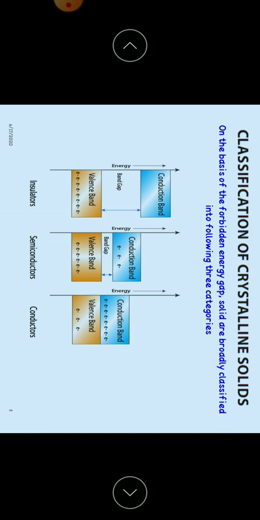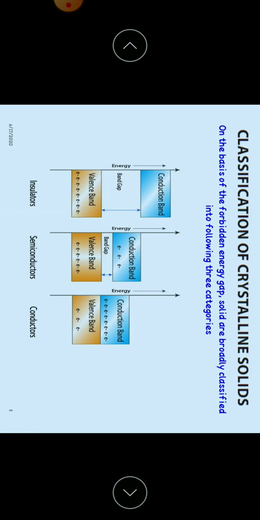Semiconductors. In this, valence band and conduction band are separated by a forbidden energy gap. Forbidden energy gap is in the order of 1 electron volt. At room temperature, conductivity is intermediate. Best examples for semiconductors are germanium and silicon.